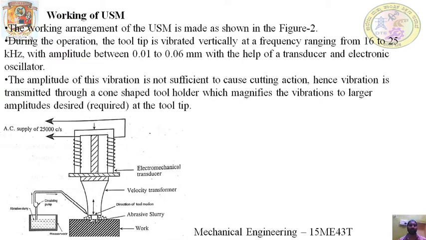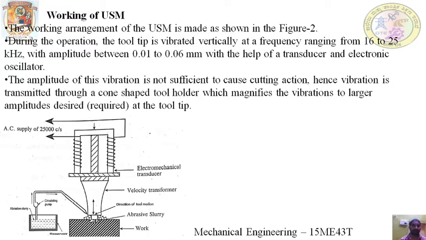The amplitude of vibration of the ultrasonic transducer is not sufficient to cause the cutting action.